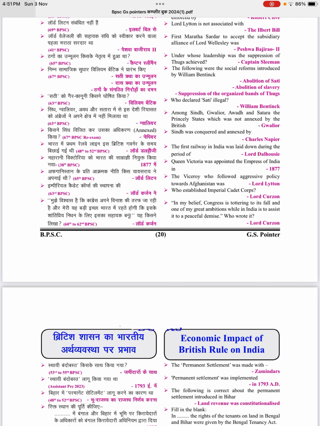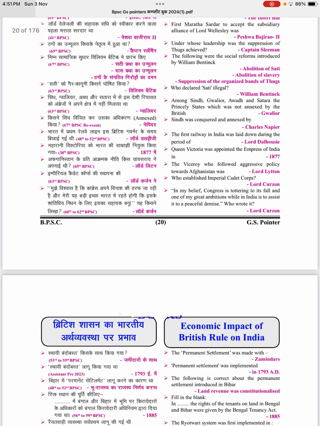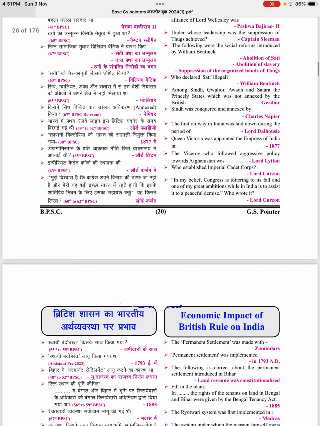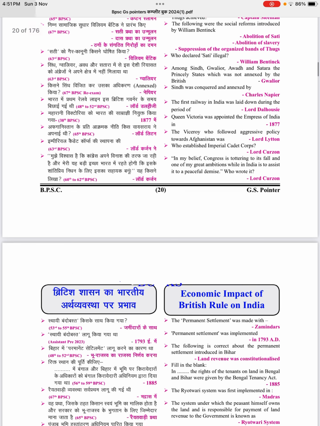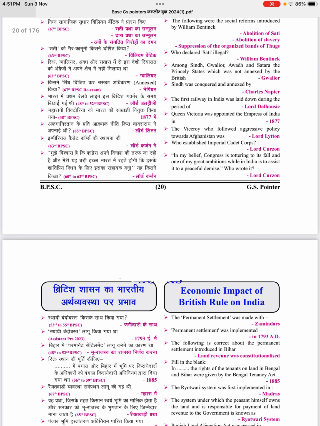Among Sindh, Gwalior, Awadh and Satara, the princely state which was not annexed by the British is Gwalior. Sindh was conquered and annexed by Charles Napier. The first railway in India was laid down during the period of Lord Dalhousie. Queen Victoria was appointed the Empress of India in 1877.